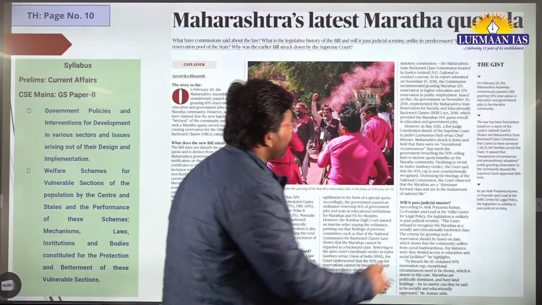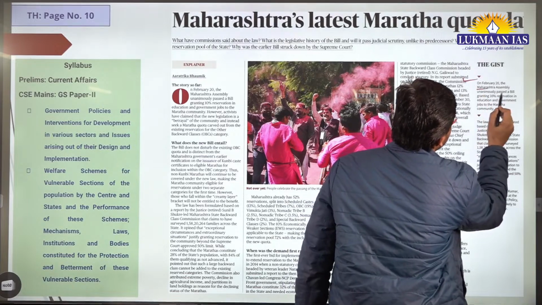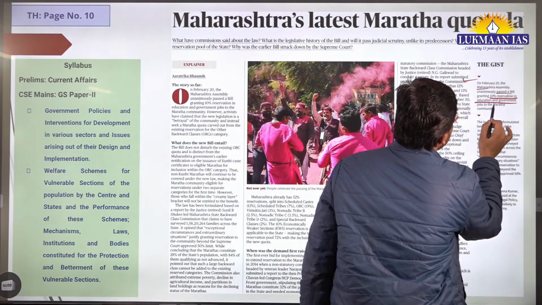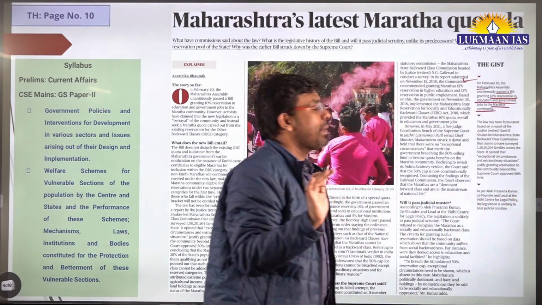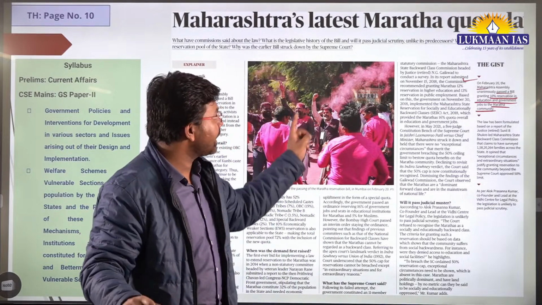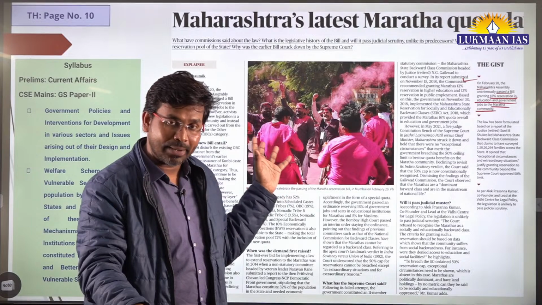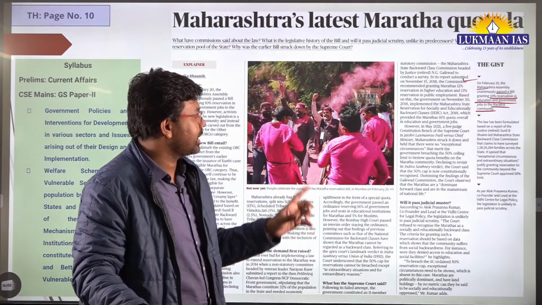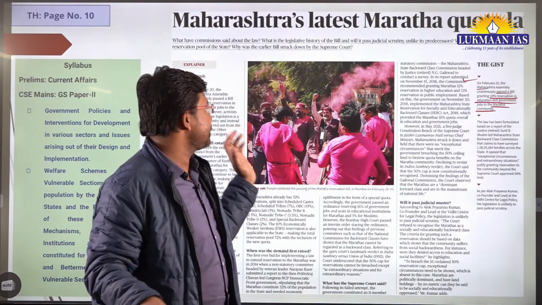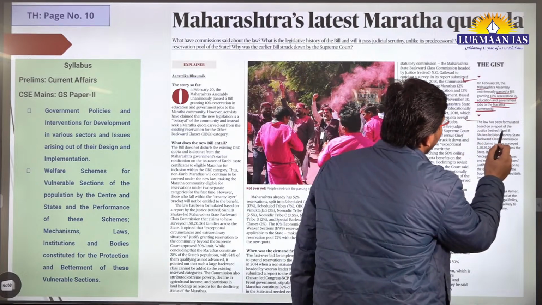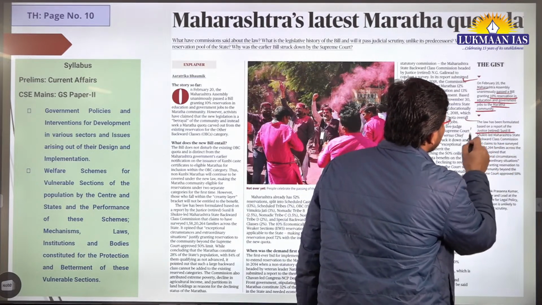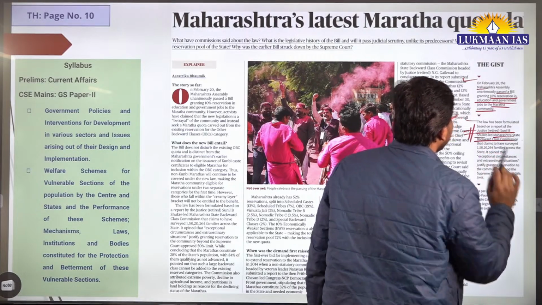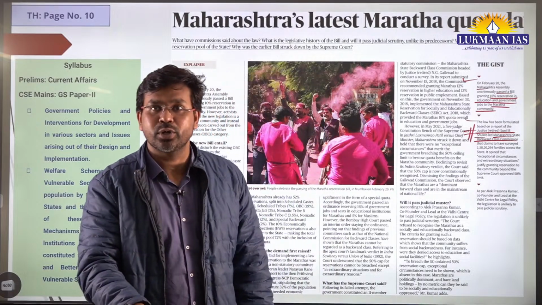On February 20, the Maharashtra Assembly unanimously passed a bill granting 10% reservation in education and government jobs to the Maratha community. Okay, so they have passed this bill in the Maharashtra Legislative Assembly, where 10% reservation will be given to the Maratha community in the state of Maharashtra in government jobs as well as in educational institutions. And this law has been formulated based on a report of the Justice Sunil Shukre led Maharashtra State Backward Class Commission. Okay, so the name of this commission is also very important.